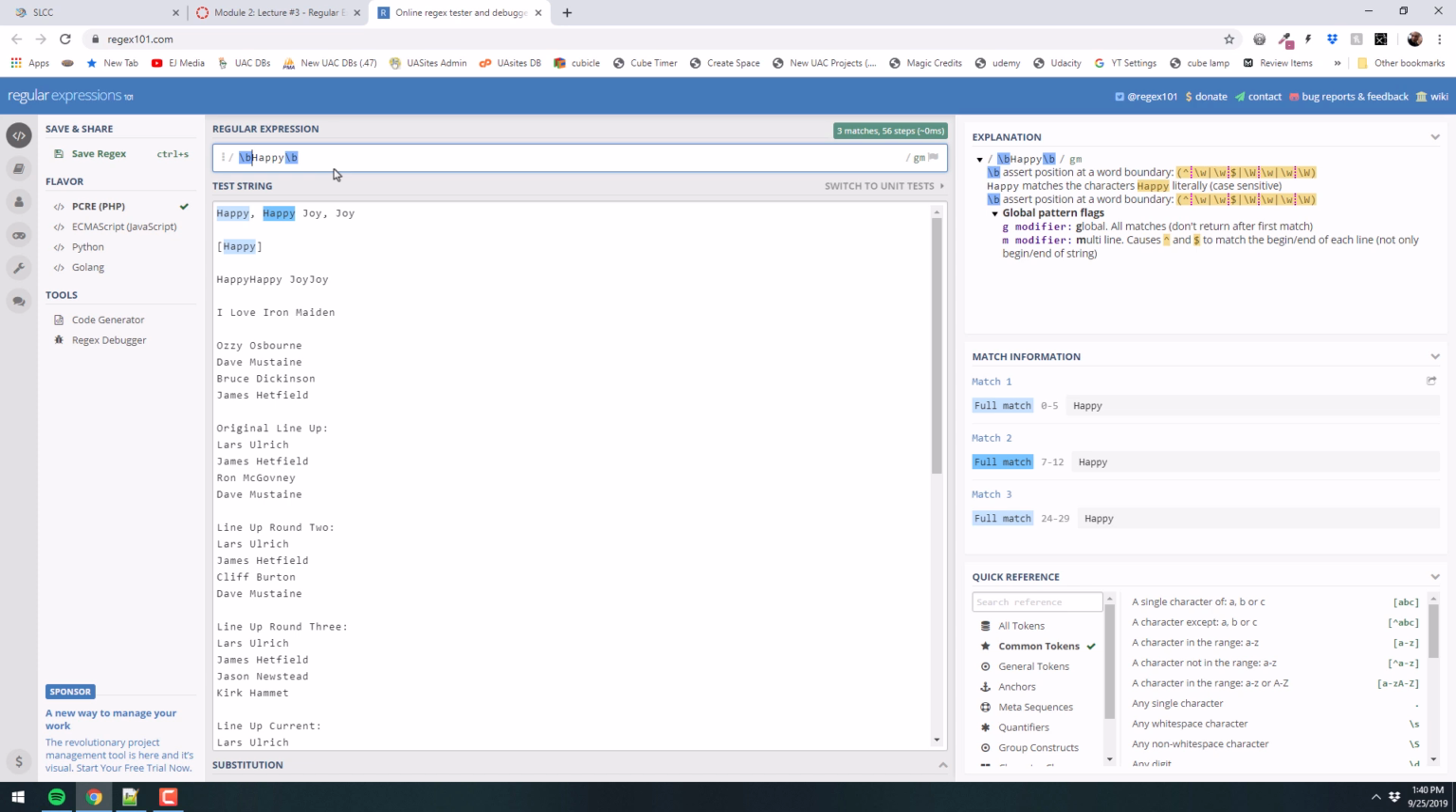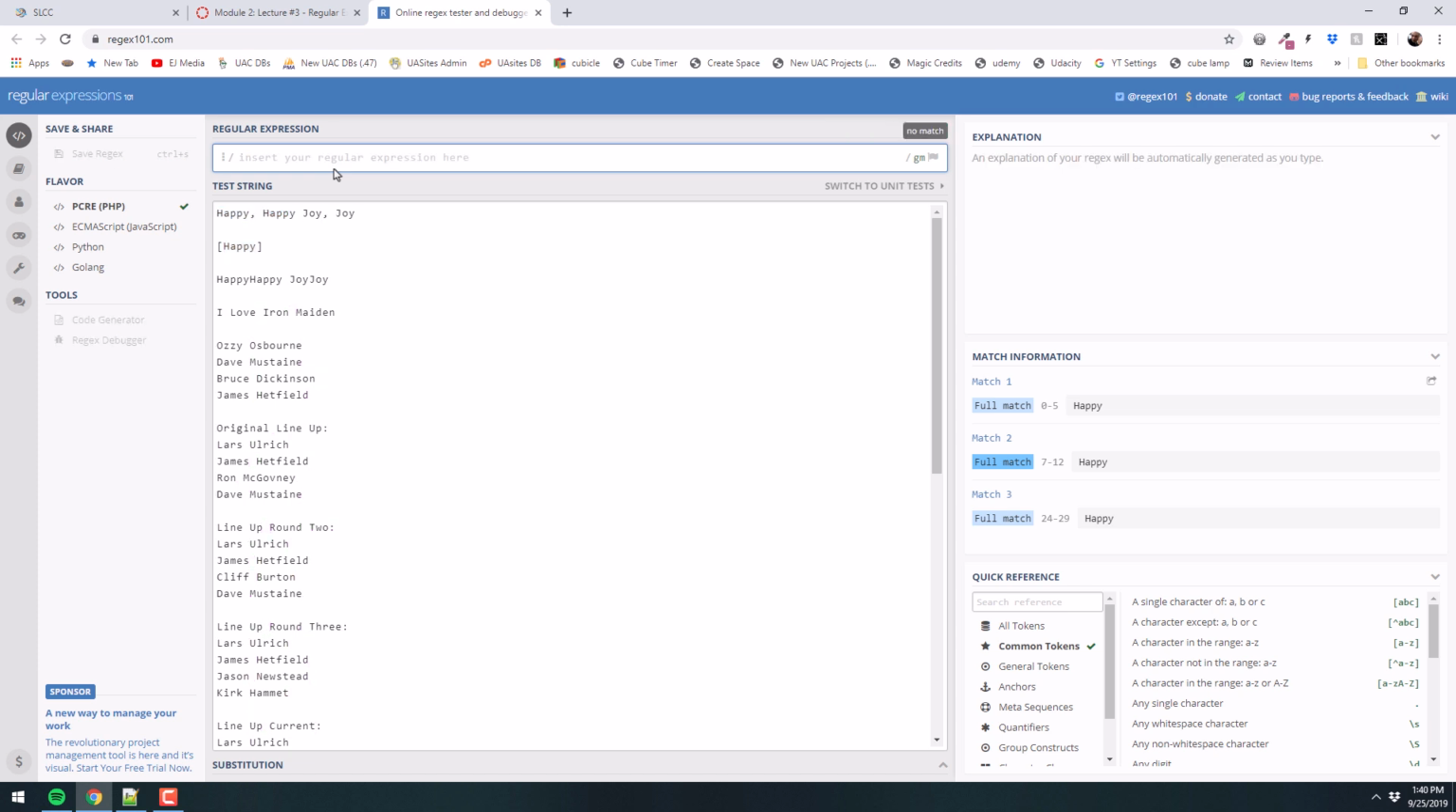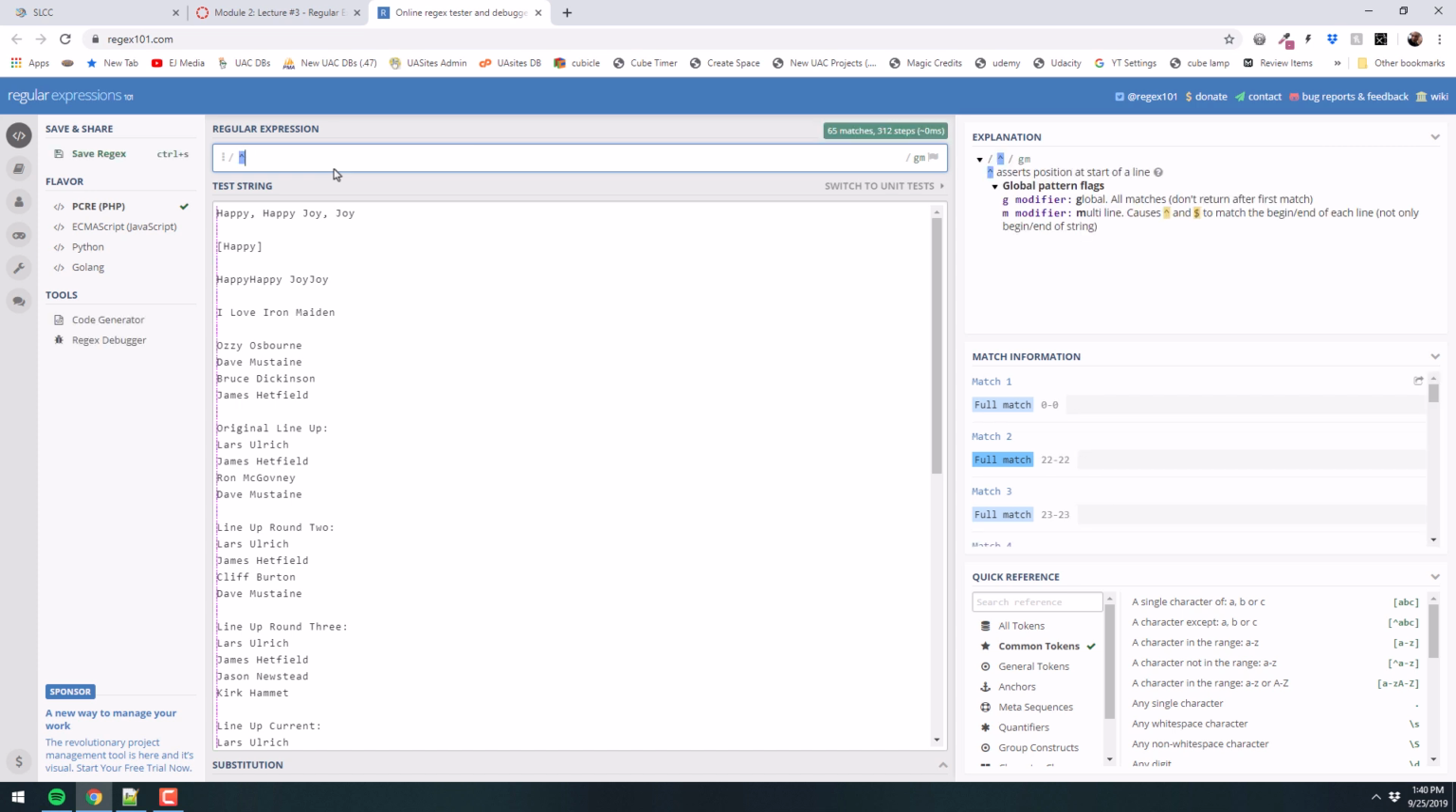Now, there's also another sort of anchor here, it's the caret again, okay? The caret means something different when it's outside of the brackets. This is why regular expression is hard, okay? Caret outside the brackets means it's the beginning of a line, and you can see all the little pink along the side there. It's the beginning of a string, I should say. Okay, it's the beginning of a string.